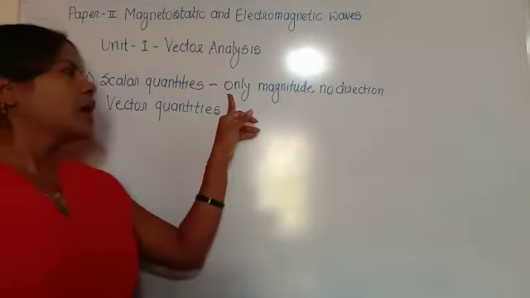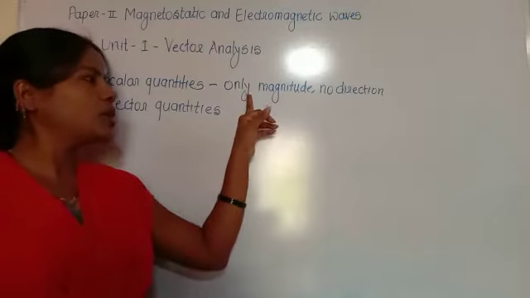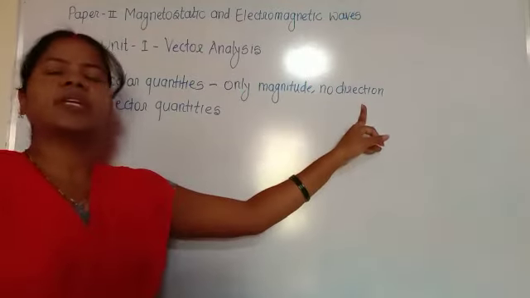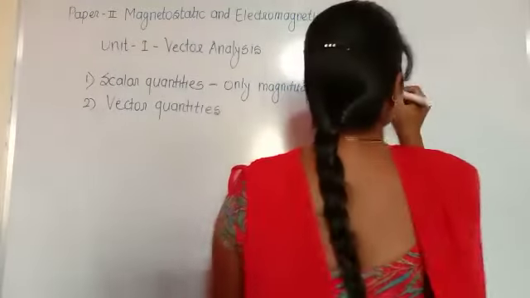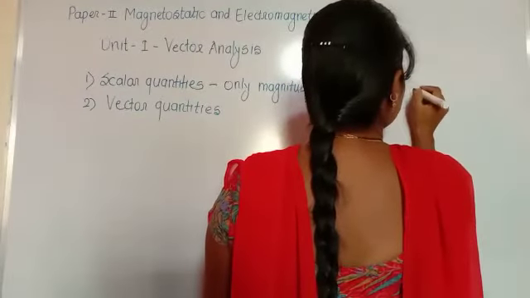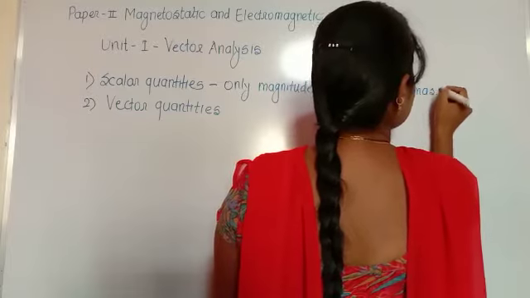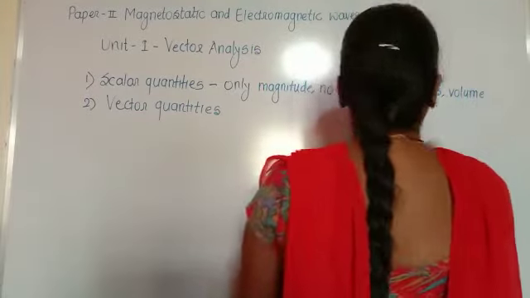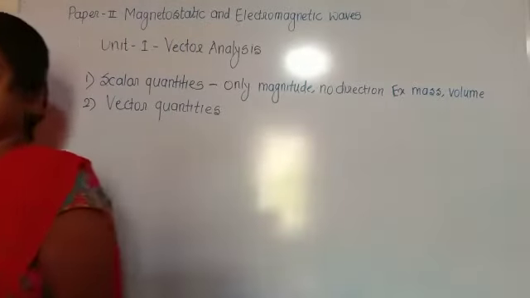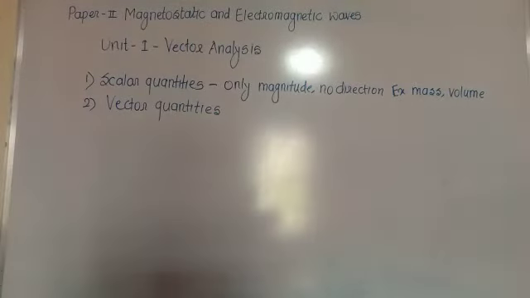Once again, any physical quantities which have only magnitude but no direction are called scalar quantities. For example, mass, volume, temperature, speed, work, heat. So these are examples of scalar quantities.